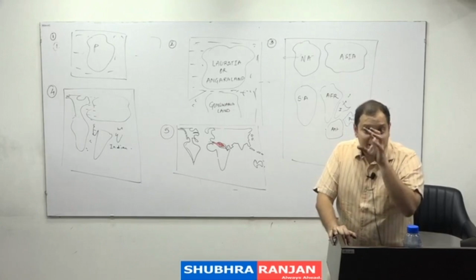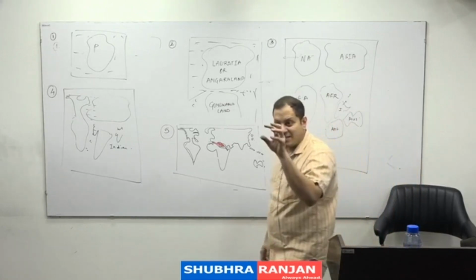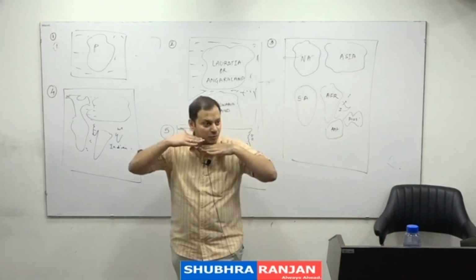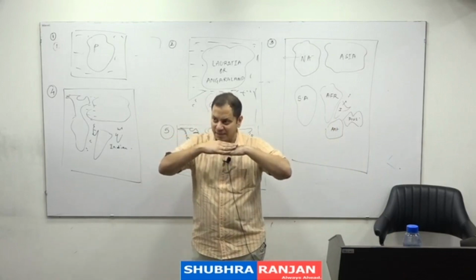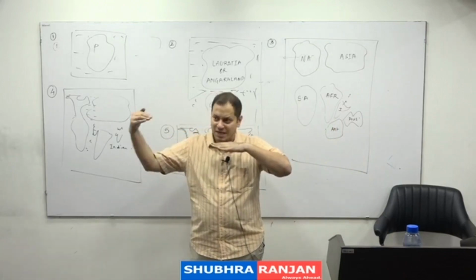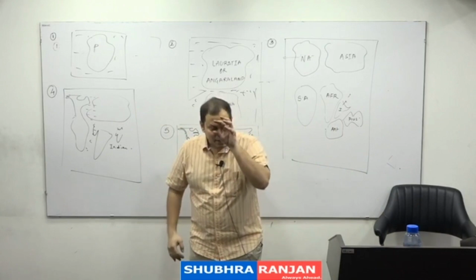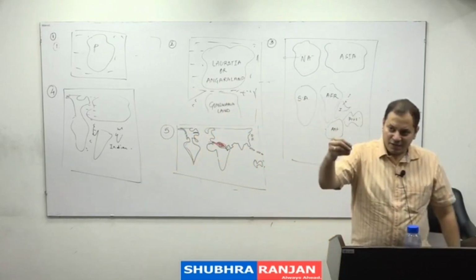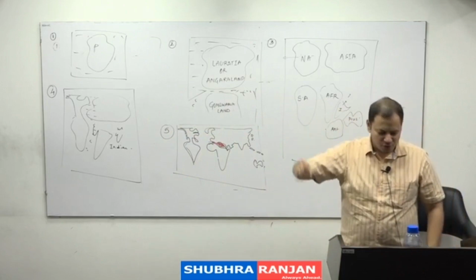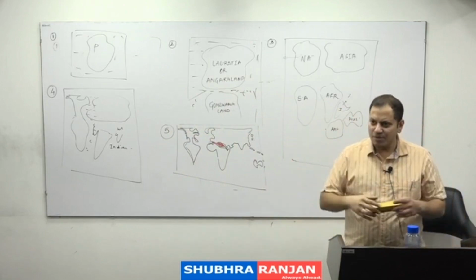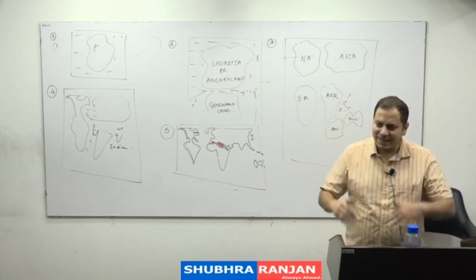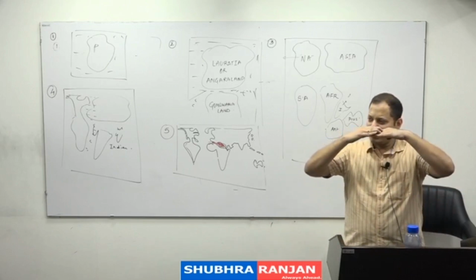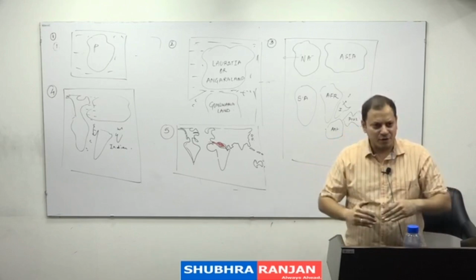Now what? And he added two things. The mountains are formed because when moving, Sial is rubbing on Sima, and at the frontal edge, in the direction in which it is moving, there is a crumbling of the frontal edges resulting into formation of folds. And this results into the formation of fold mountains. That is, in case there is resistance here, so what will happen? This part will get folded.